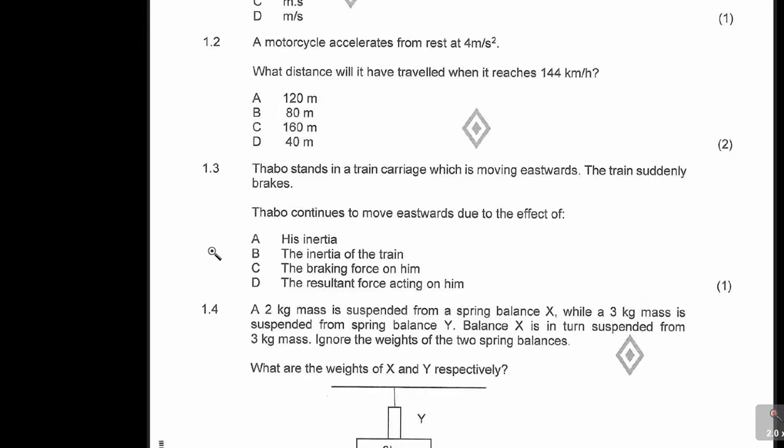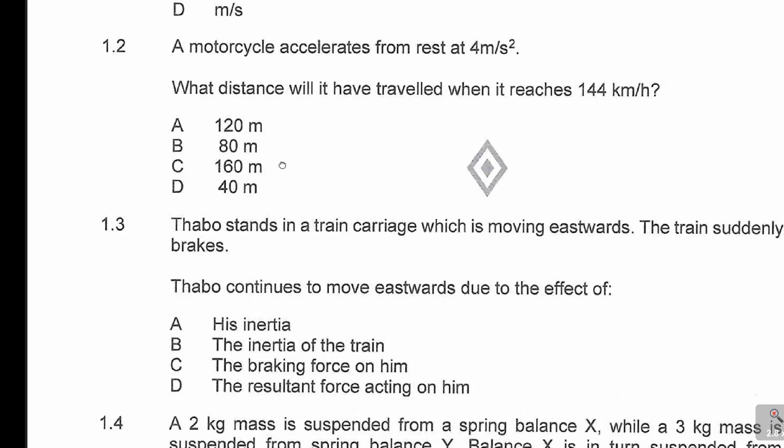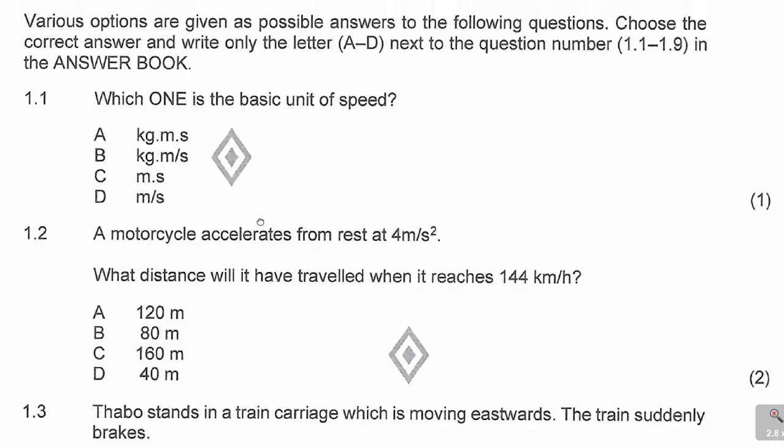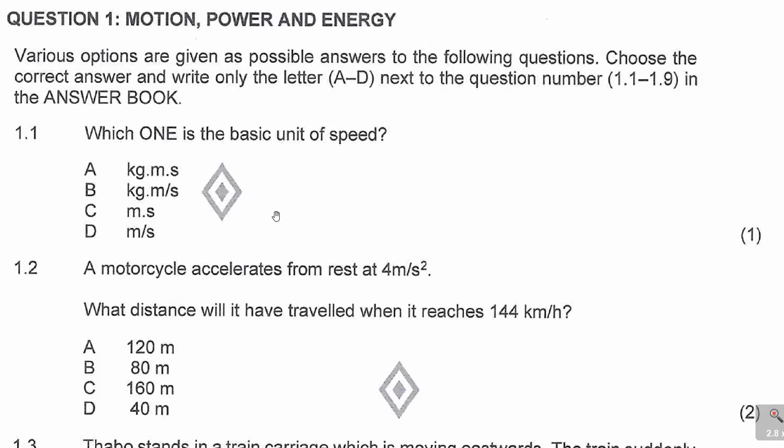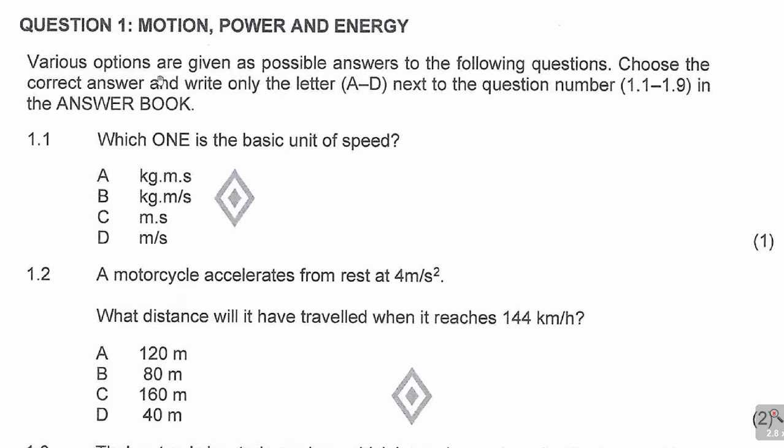But now looking at question 1, it was on motion, power and energy, and the interesting part is they brought in multiple choice kind of questions. Each question was of different marks though. It says various options are given as possible answers to the following questions. Choose the correct answer and write only the letter A to D next to the question number 1.1 to 1.9 in the answer book.